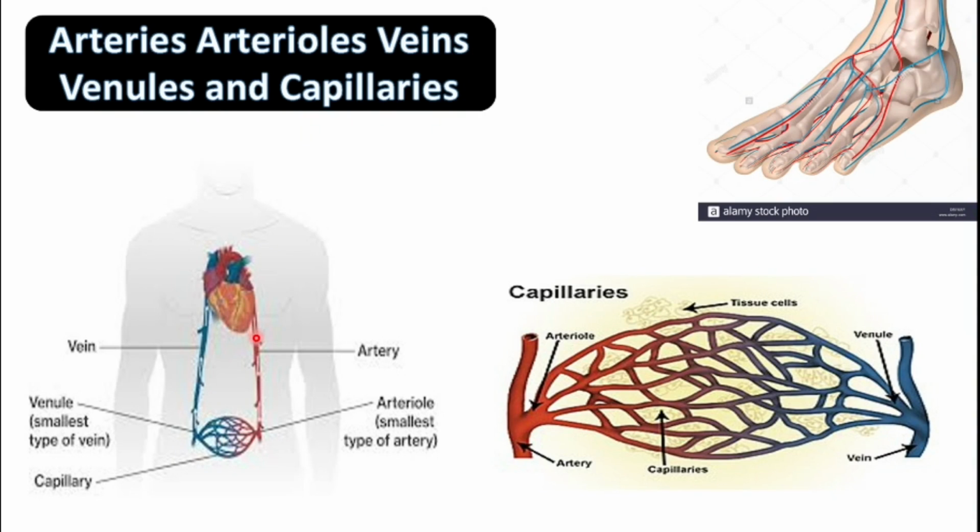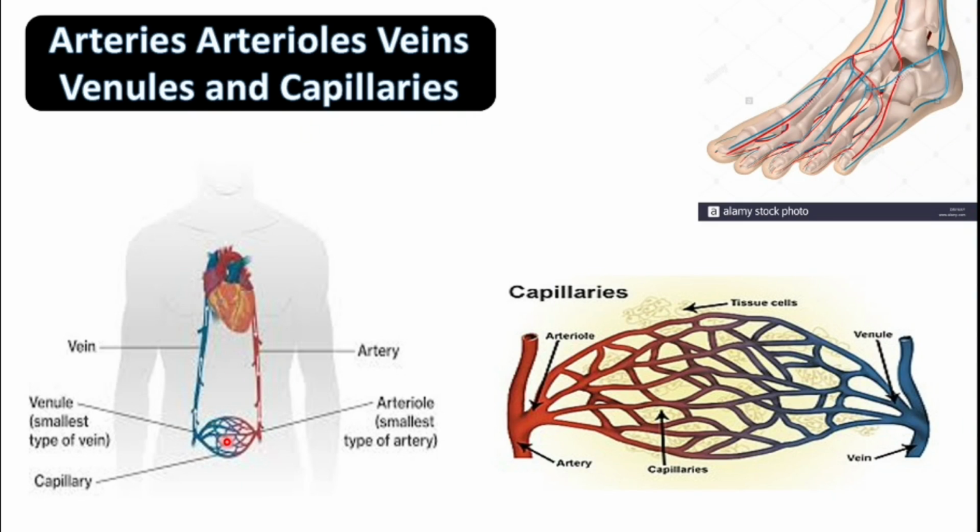So the blood which is coming into the artery is the oxygen rich blood, and this oxygen rich blood goes into the capillaries through the arteries and the arterioles, and in the capillaries the gas exchange takes place. So the oxygen from the blood goes into the tissues through diffusion, and then after the diffusion of the oxygen to the tissues, these capillaries reunite to form the small veins which are known as the venules, and then these venules further reunite to form the large veins.